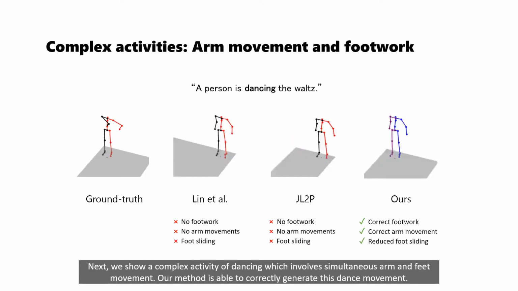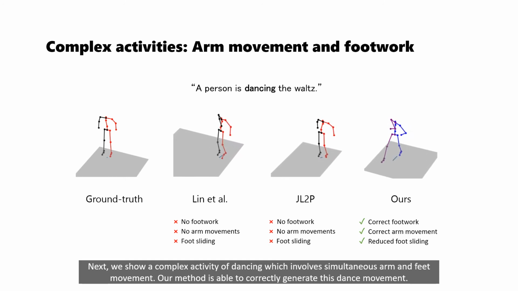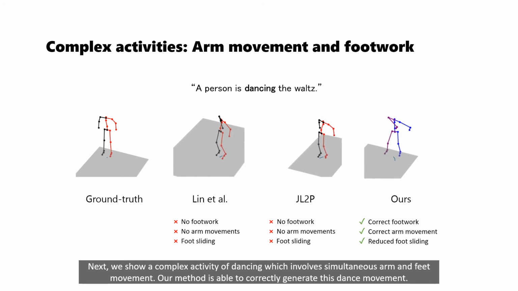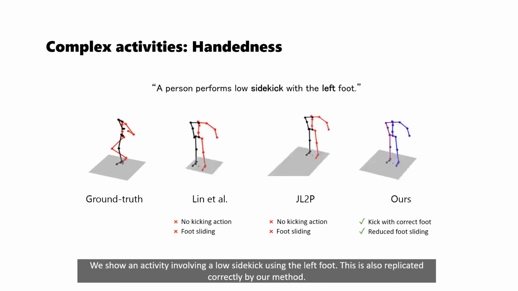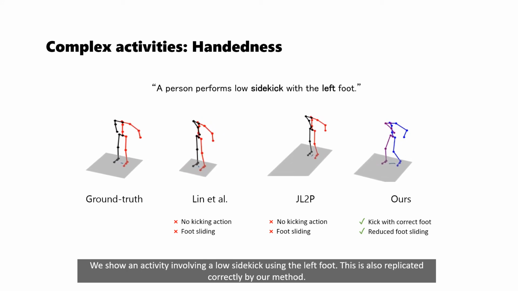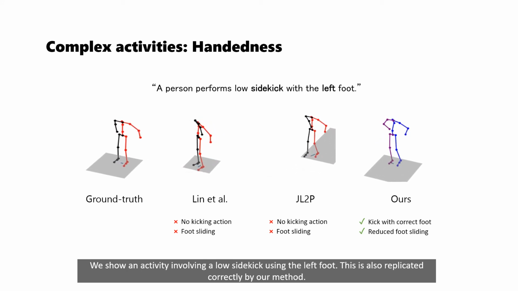Next, we show a complex activity of dancing, which involves simultaneous arm and feet movement. Our method is able to correctly generate these dance movements. We show an activity involving a low side kick using the left foot. This is also replicated correctly by our method.